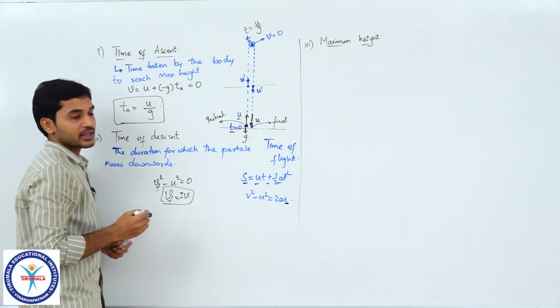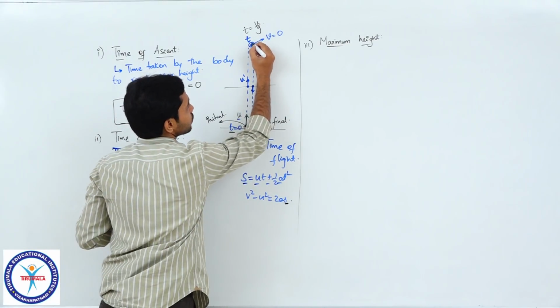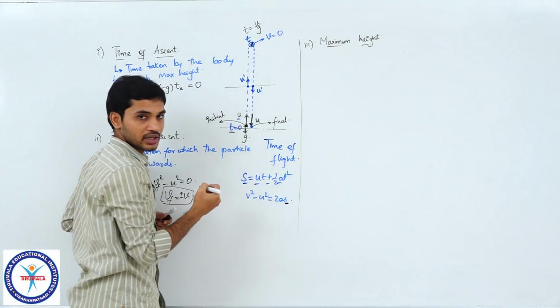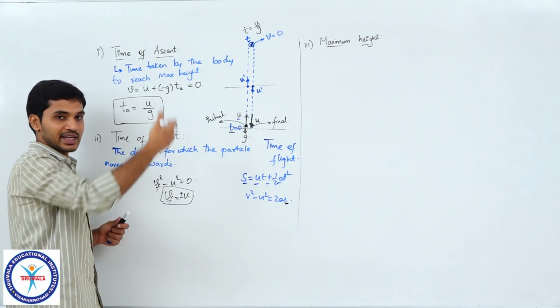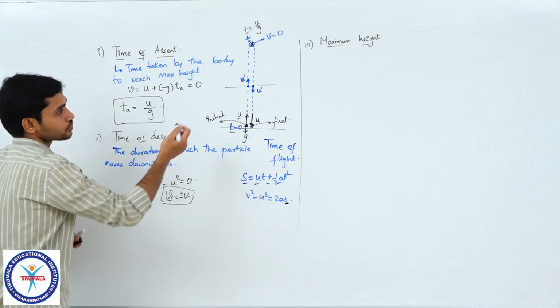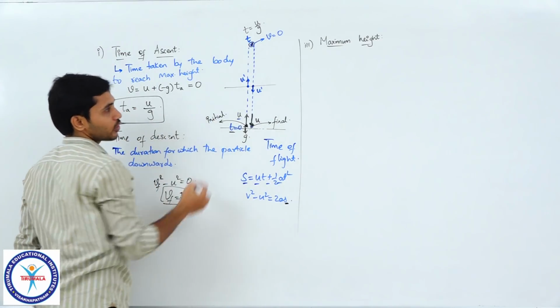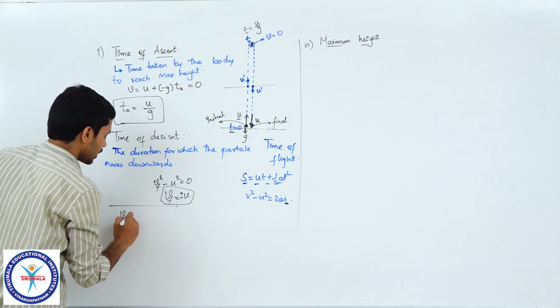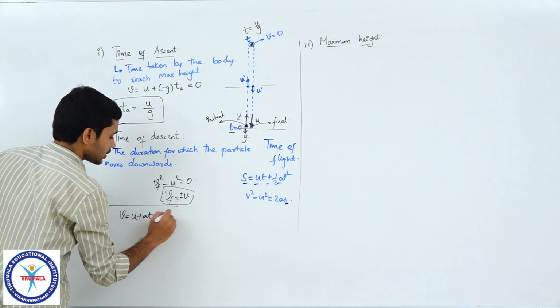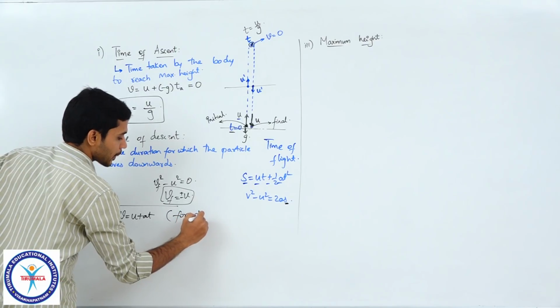Now I will find out the time of descent. From this time to this time, I need to find that time interval. Here we know that the velocity is 0. So, I will be using v is equal to u plus at, applied for downward motion.